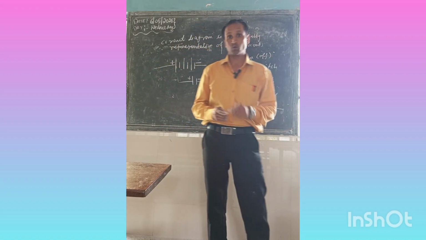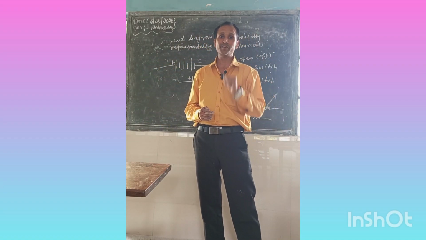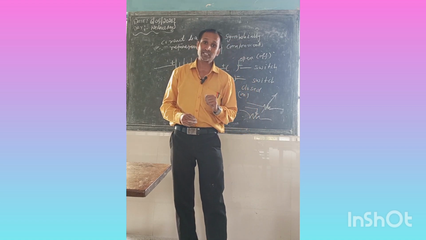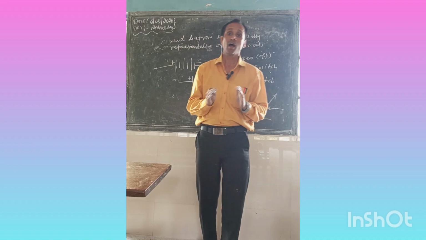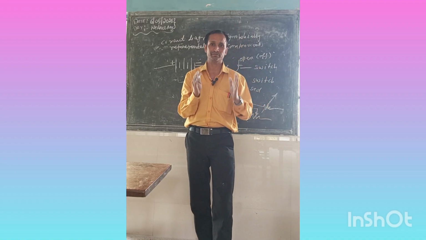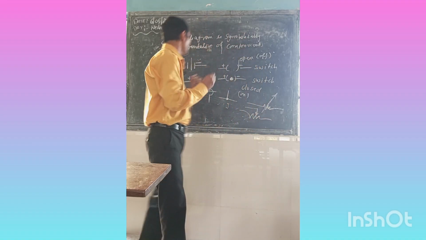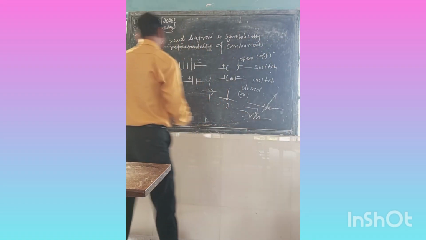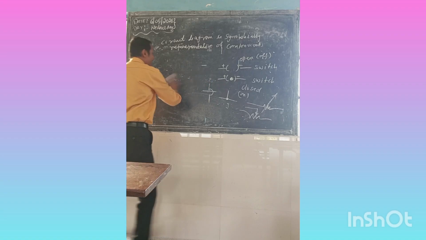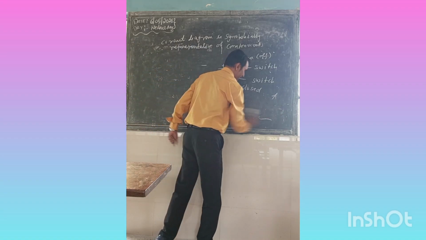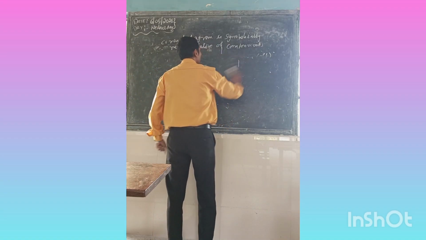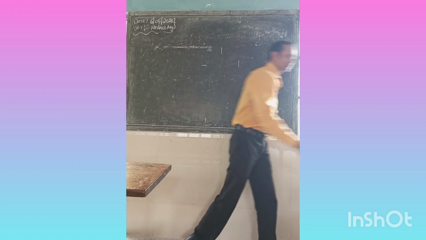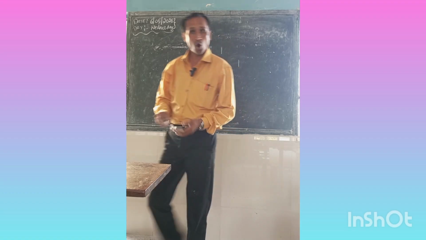In that, we read two things: current, electricity, and then the potential difference. But one scientist found how both things are related, how current and potential difference are connected to each other. That physicist was Simon Ohm.